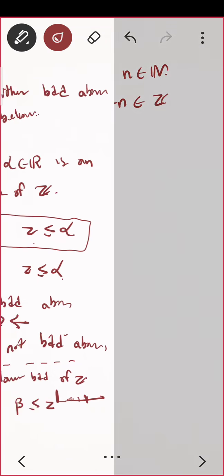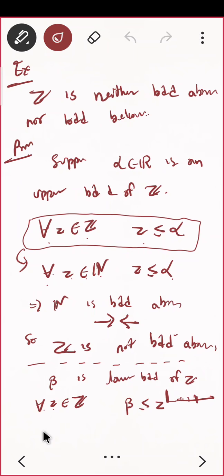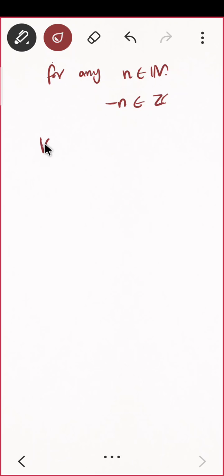Okay. Now we are having something which is true for all z. So is this thing true for all minus n? That means why not? Because minus n is an integer and something is true for all integers. I will write that statement again. See, for all z belonging to z, we are having what? What is the condition we are having? Beta is less than or equal to z.